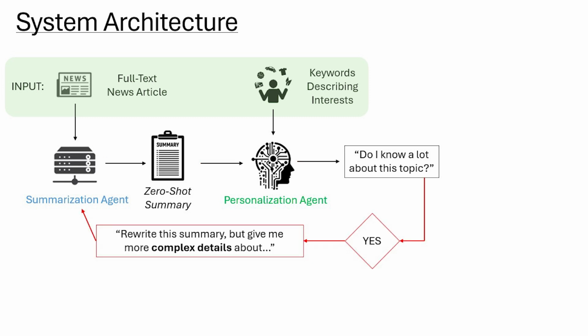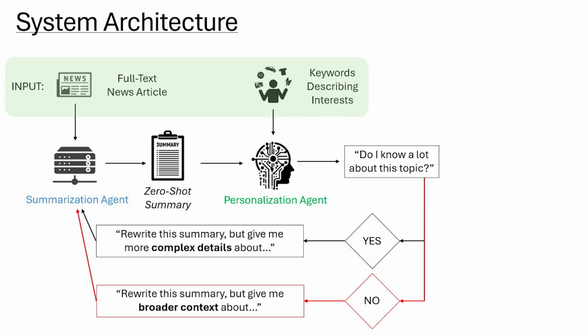If the answer is yes, then we ask the summarization agent to rewrite the summary, but give us more complex details about some aspect of the article. If the answer is no, then we ask the summarization agent to rewrite the summary, but give us broader context, more background about something from the article. And so this establishes a feedback loop where the summarization agent takes that feedback into account, generates a new summary, and we go back for another round of feedback.